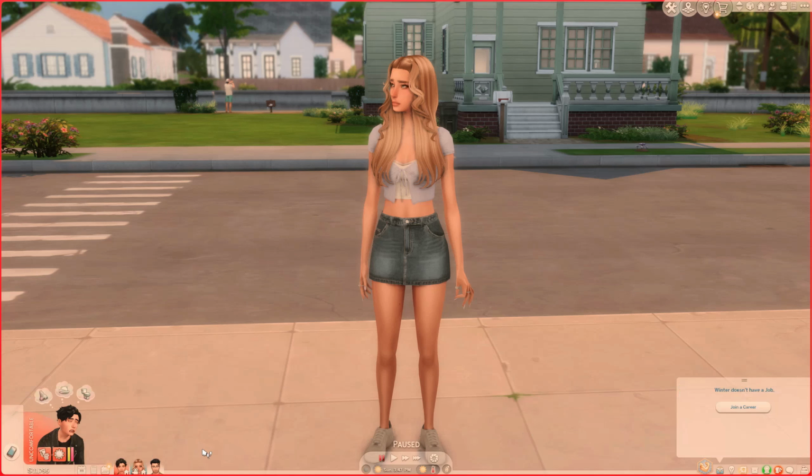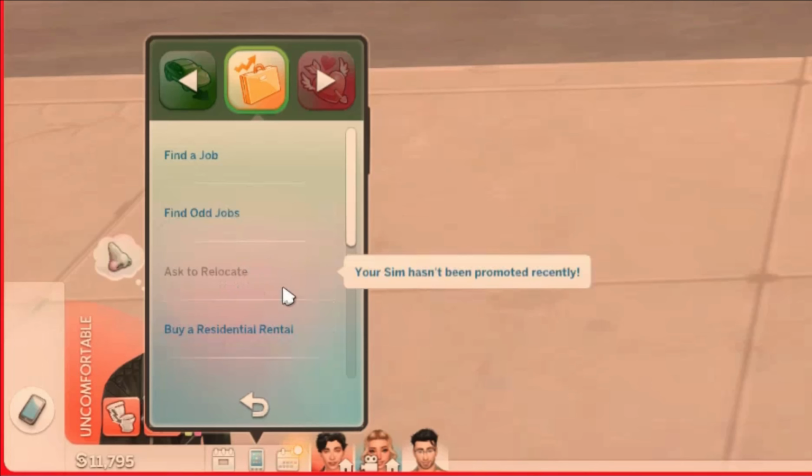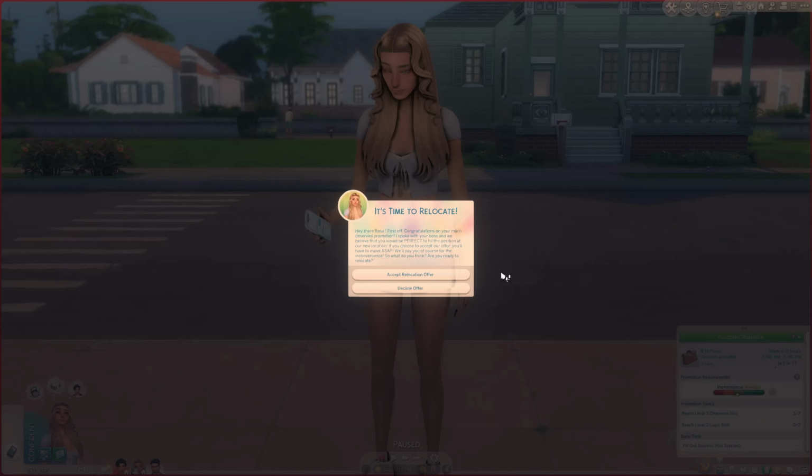And just to confirm, this sim does not have a job, and if we go to the business tab, he doesn't have that option. It's grayed out. The sim hasn't been promoted recently, and also he just doesn't have a job. It took a little bit. She was just texting back and forth on her phone, but now it's time to relocate.